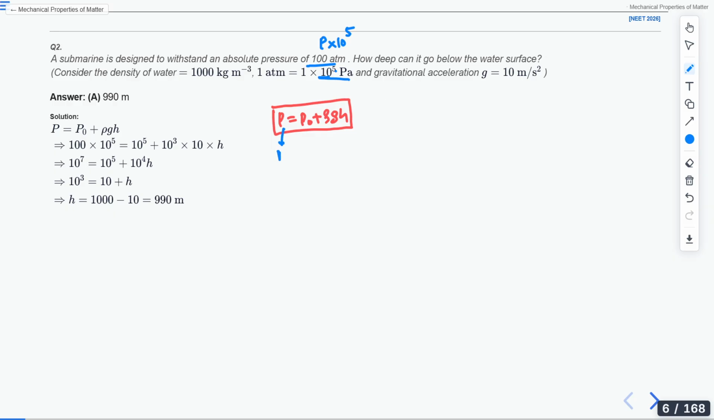Done this part? Okay, I will put a star on it. Then P0, atmospheric pressure: 1 atmosphere, 10 to the power 5. What was rho? Density, 1000. What was g? It was 10. What we have to calculate is h. So when we put in the values, we got 10 to the power 7 equals 10 to the power 5 plus 10 to the power 4 times h. So 10 to the power 4 can be taken as common. It will be 10 to the power 3 equals 10 plus h, and h can be written as 10 to the power 3, which is 1000, minus 10, that's 990 meters. So answer A was our correct answer.